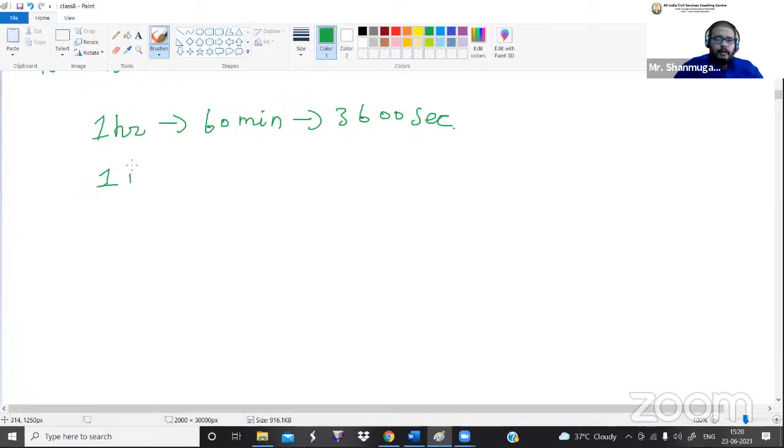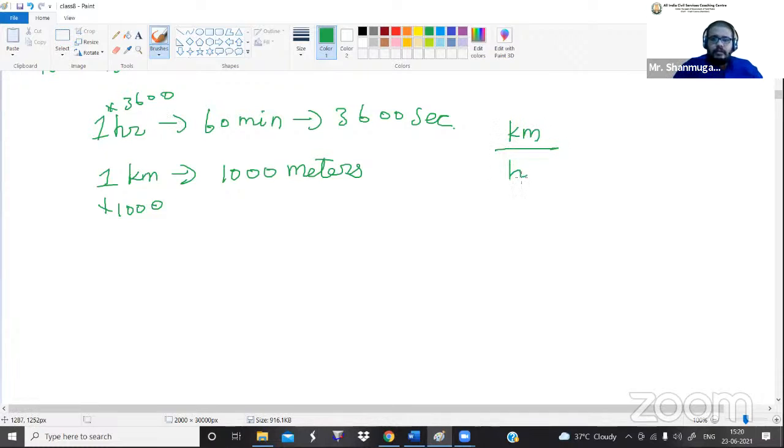Okay, similarly, 1 kilometer, that is equal to how many meters? 1000 meters. So how did we get the 1000 meters? We multiply this one with the number 1000. Similarly, if you want to convert this 1 hour into 3600 seconds, we have to multiply the number 3600 with this one. Okay, so now listen here. We are having the unit kilometer per hour. Can you understand what I'm saying?